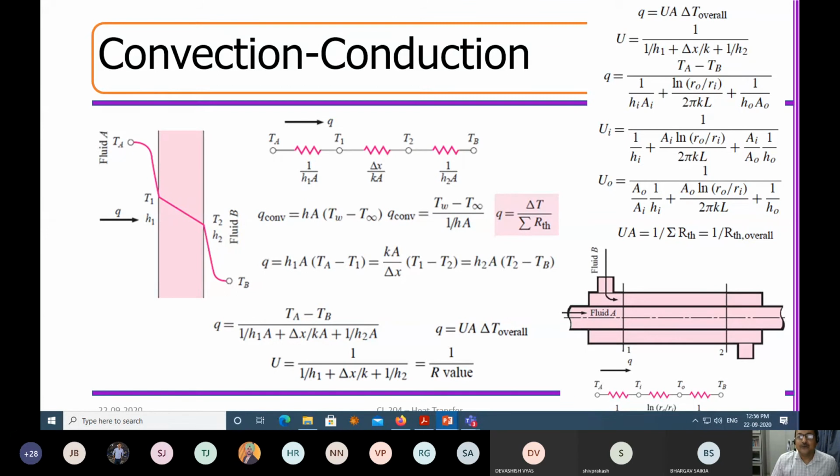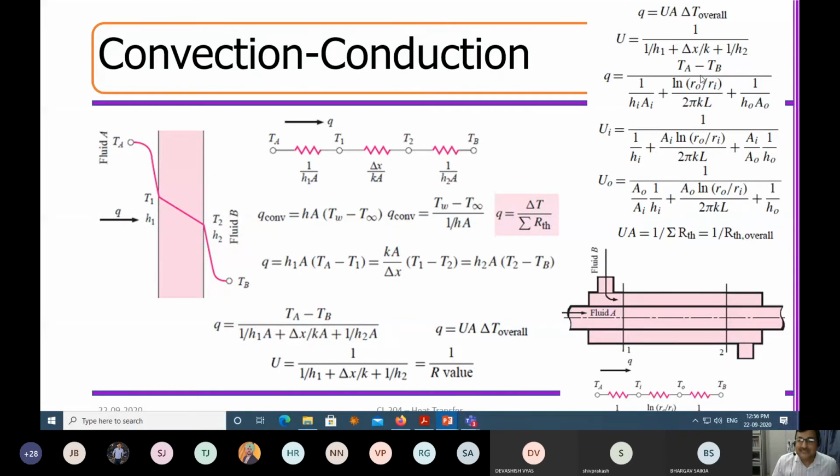Now for a cylindrical system, you can really imagine that this is for a Cartesian coordinate system. For a cylindrical coordinate system, what will happen to the wall? It will not remain as simple as delta X by K, but it will become ln R0 by Ri by 2 pi L K. Right?